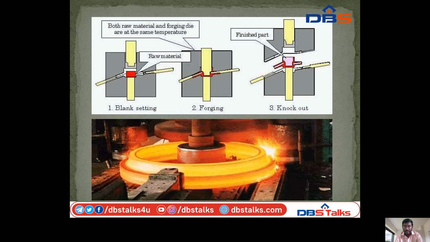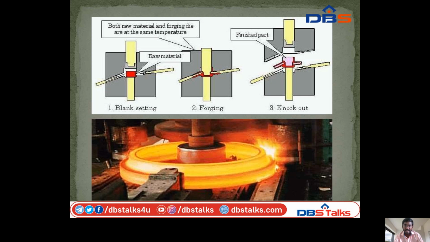The shape of the raw material is changed when forces are applied or when the forging press applies pressure, giving the finished product. Both the raw material and the forging dies are at the same temperature. By applying the forging process, the raw material and forging die are at the same temperature.